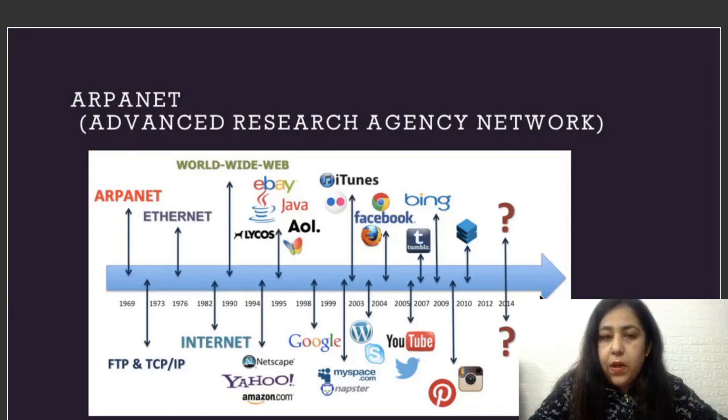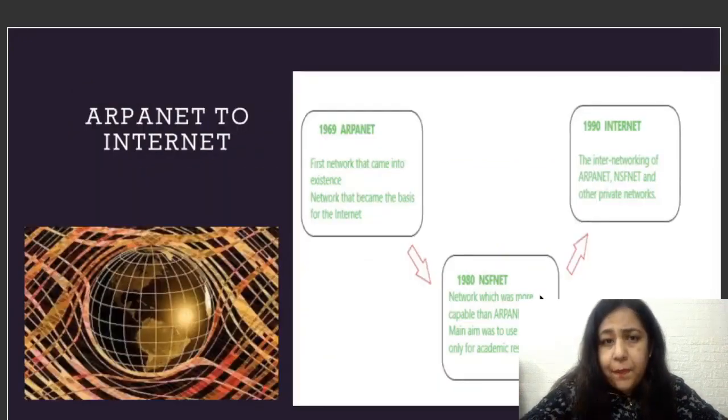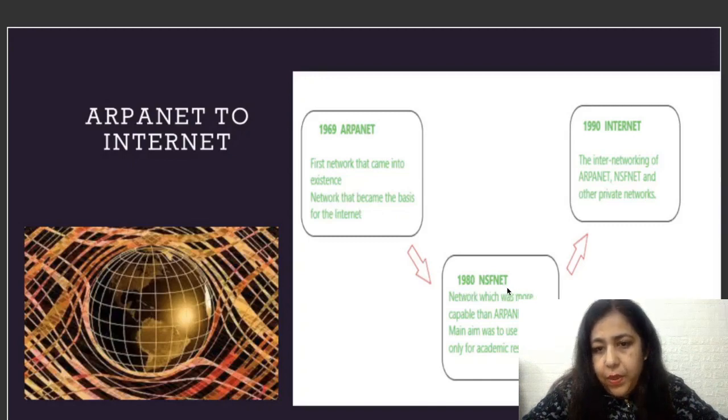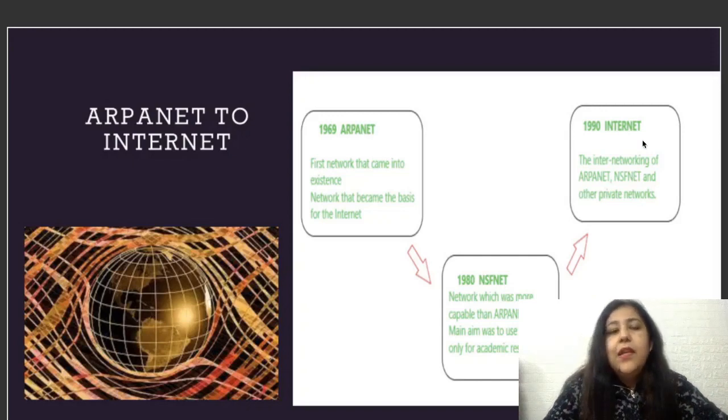So that was the first network, ARPANET, right? After ARPANET, for the examination point of view, now this was about the general knowledge thing, but when you have to prepare for the exam, you have to remember this year that in 1969, ARPANET came. This was the first network that came into existence, right? So after that, in 1980, we got NSFNet, which was more capable than ARPANET. It was used for academic research. And then in 1990, we got the internet, which is the one which we are using till date and will be using for our lives, right? So that is the journey from ARPANET to internet.